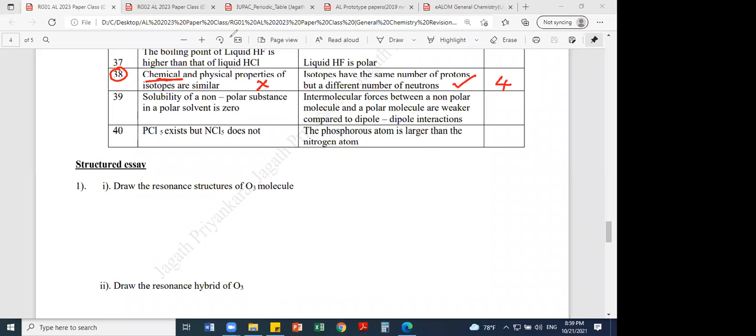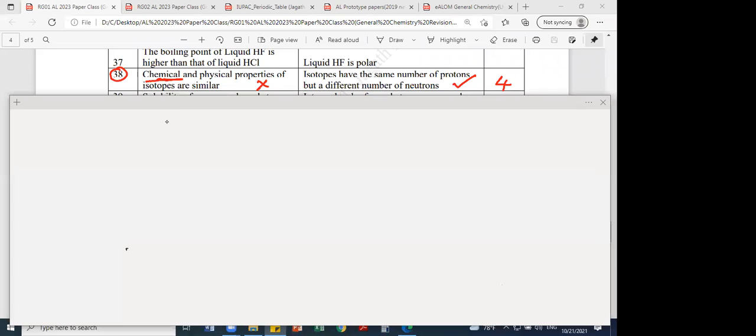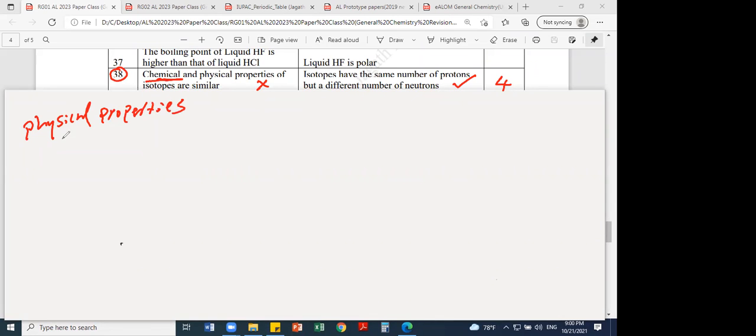Okay, I'll give one example. Ransil and Dulshan, so physical properties. What are physical properties? Physical properties means density, melting point, boiling point. These are the physical properties, anything like that. Examples you can write: melting point, boiling point, density, texture, malleability, all of this.